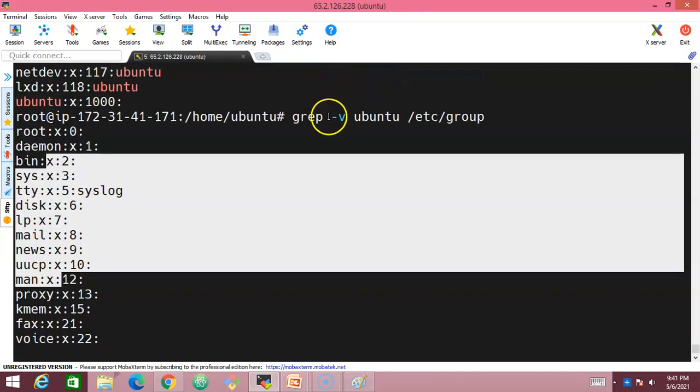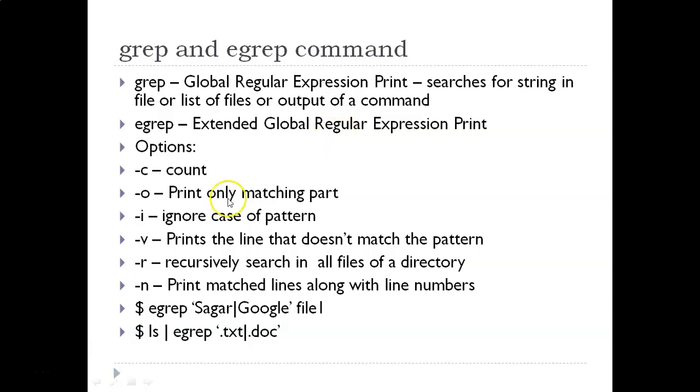This is the usage of -v under the grep. So let's look into -r. -r always stands for searching for a keyword in all files of a directory. What if you have a directory and you have multiple files inside the directory, and you would like to search for the keyword inside all those files, inside that particular directory?